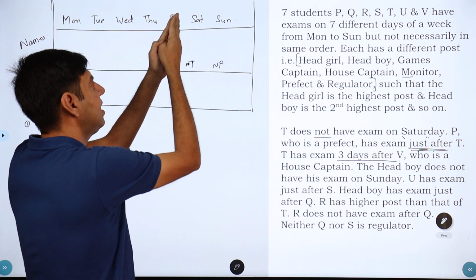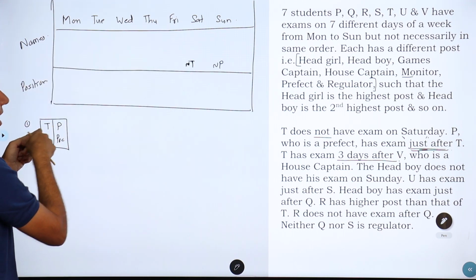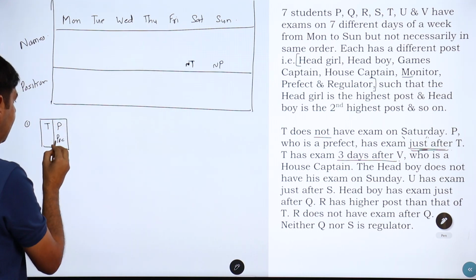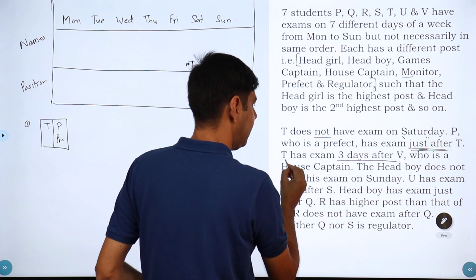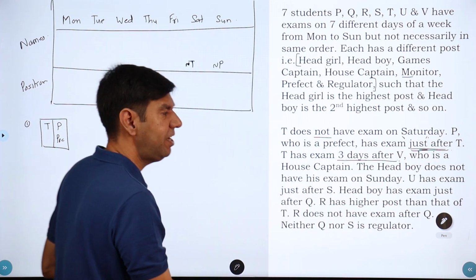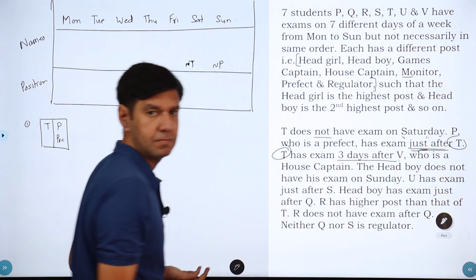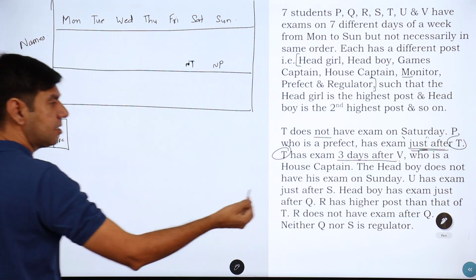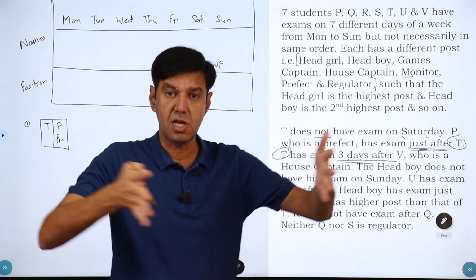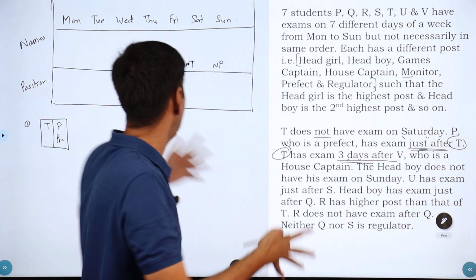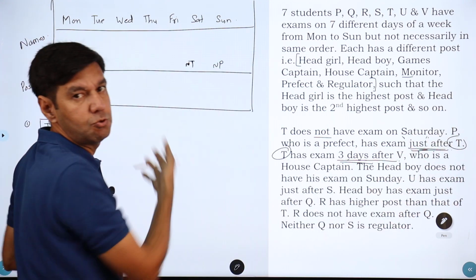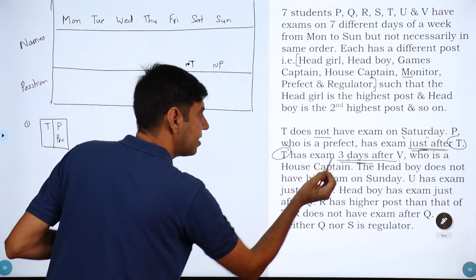If P was on Sunday, then T would have to be the prior day and he would have been on a Saturday anyway, right? So I've copied the first one. After T. T has his exam 3 days after V. Oh, you again have a T. So this block gets expanded, and 3 days. 3 days is a large chunk. So I'm very happy with this clue. The larger a block, the fewer places there are to put them, right? So I'm very excited about this.